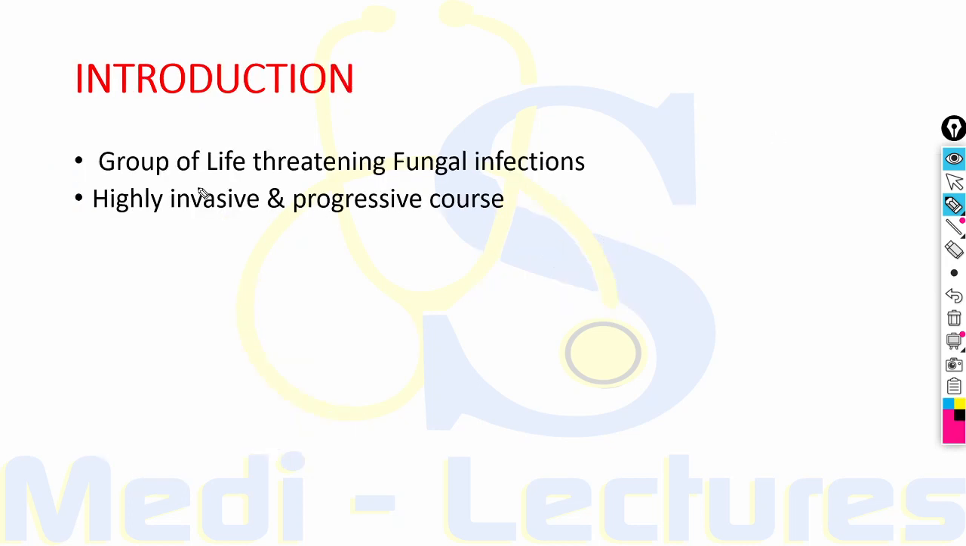disease. So guys, first of all, mucormycosis represents a group of life-threatening fungal infections which usually have a highly invasive and progressive course, which is responsible for the high mortality of this condition. The mortality can be 40% to 90% in certain types of mucormycosis.